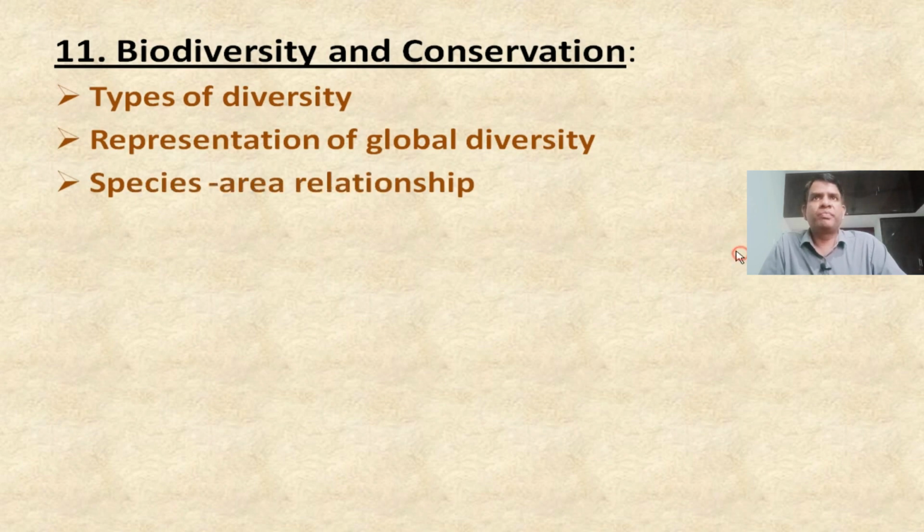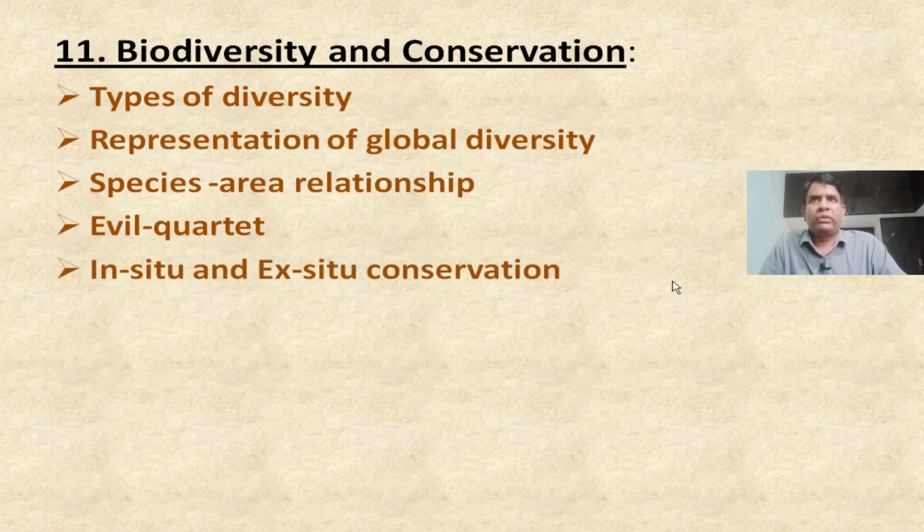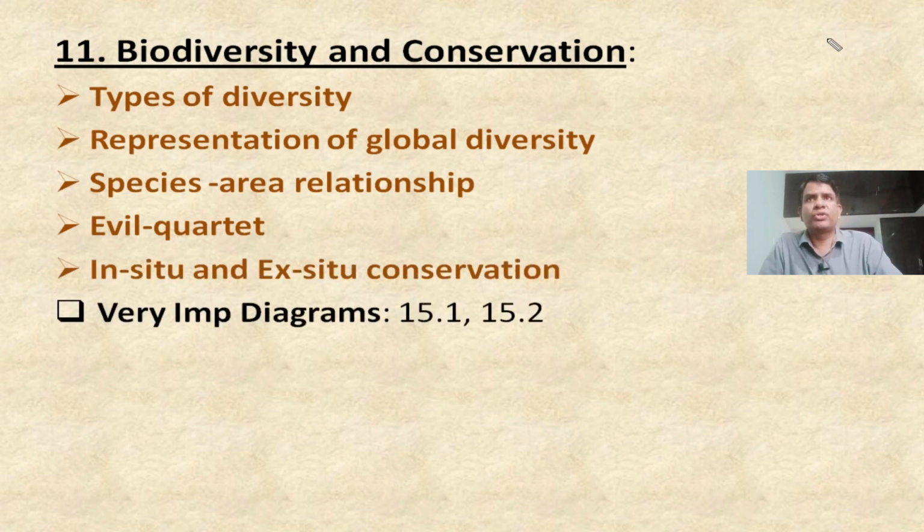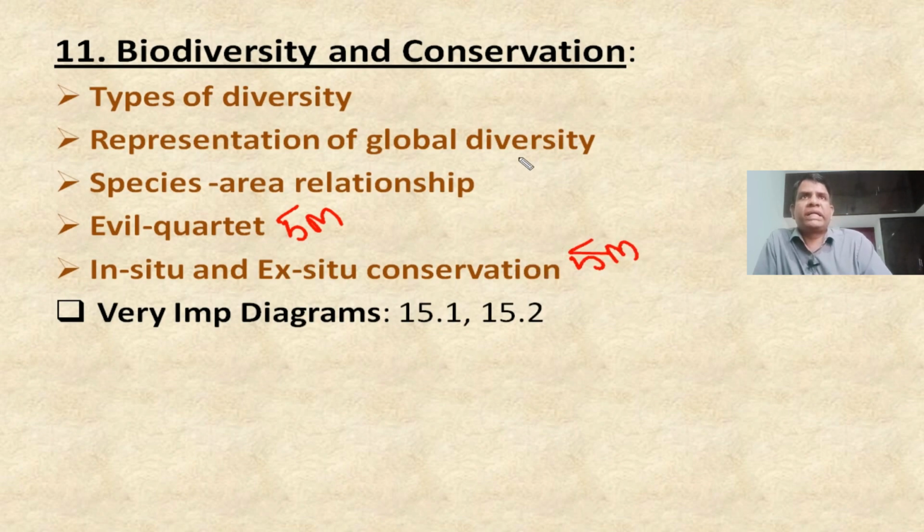Species area relationship, one diagram is there in this one, also very important. Evil quartet, that is also very important. You have to focus more on this one. You can expect 5 mark questions from this area. Whatever diagrams are there, the relationship diagrams, as well as magnitude of biodiversity, global as well as Indian, represented in a diagram. These are very important, and you can expect the Evil quartet for 5 marks.